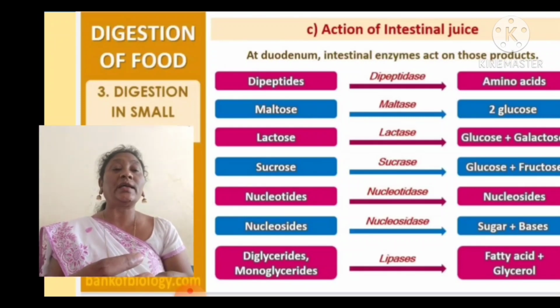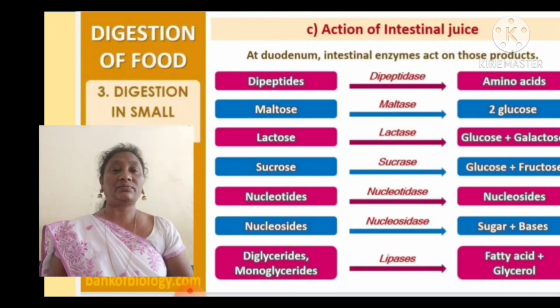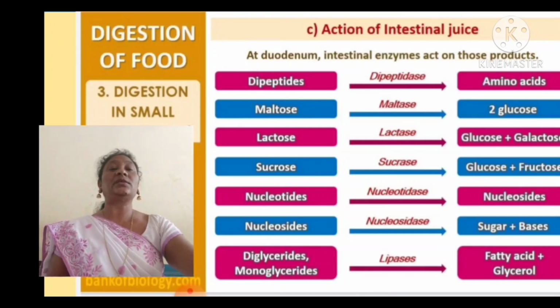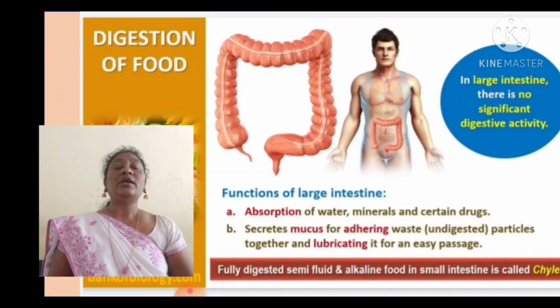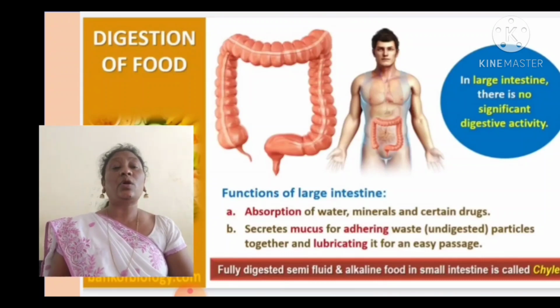And the nucleotides in the presence of nucleotidase are converted into nucleosides. The nucleosides in the presence of nucleosidase break into sugars and bases. Lastly, the diglycerides and monoglycerides in the presence of lipase are converted into fatty acids and glycerol. So the ultimate complete digestion takes place in the small intestine. The digestion will be completed in the small intestine.